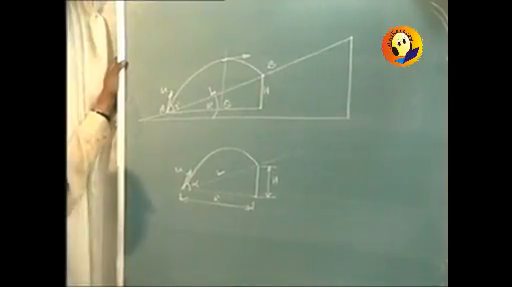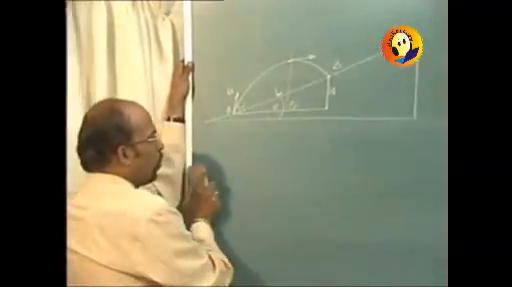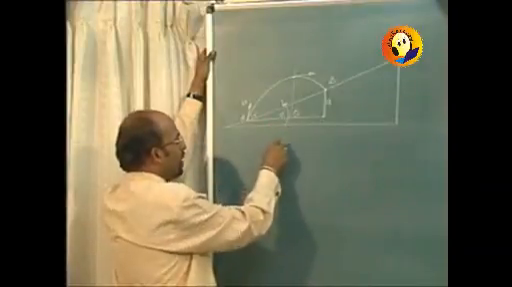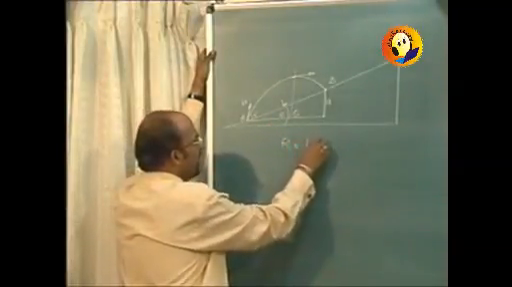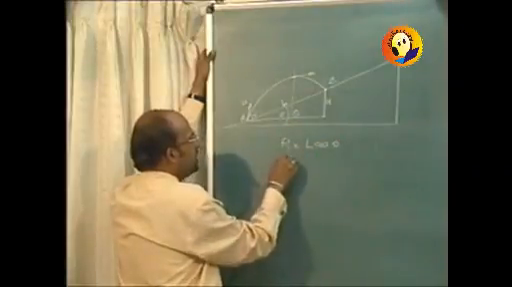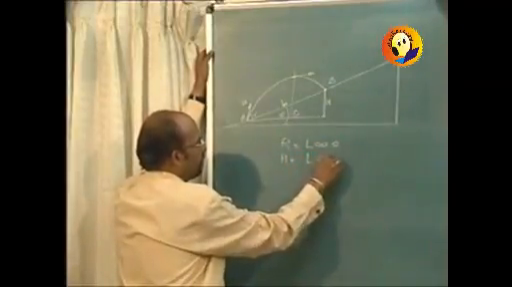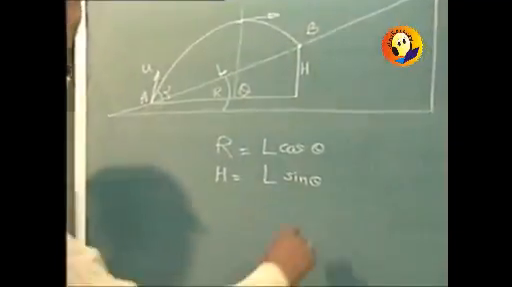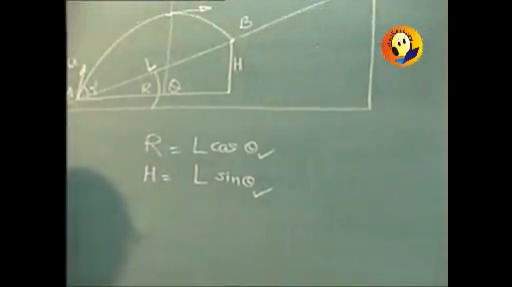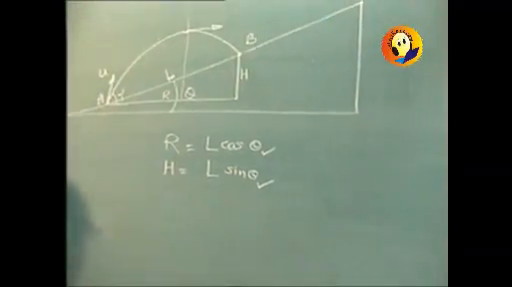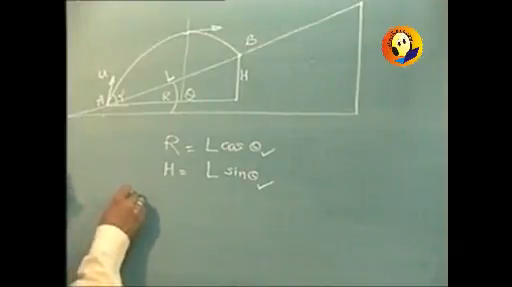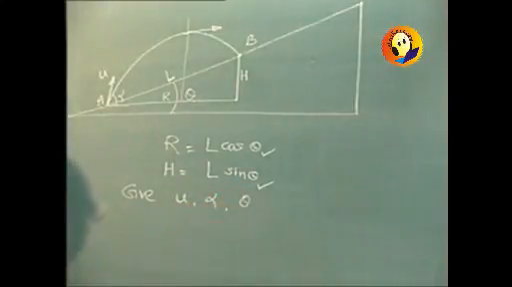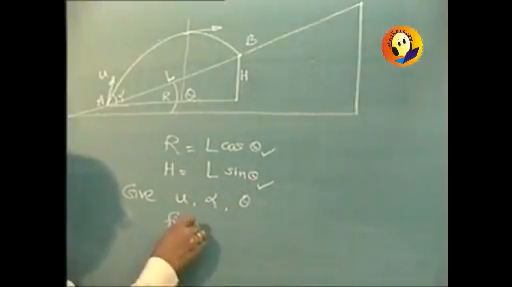So the inclined plane concept we will be using over here to determine the value of r. So r in this case is nothing but L cos theta, whereas h in this case is going to be L sin theta. And theta is given to us. L may not be given to us. So the problem will be, given u, alpha and theta, find distance AB.